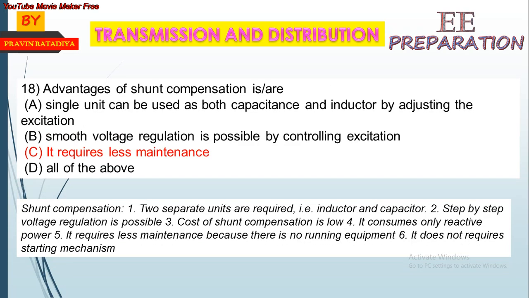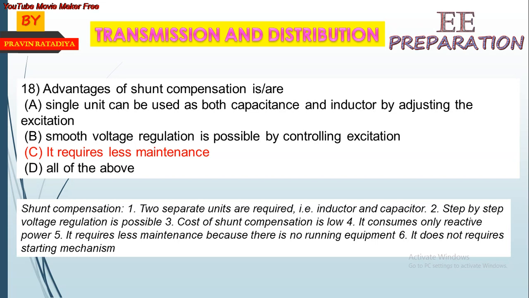Advantages of shunt compensation. What are the advantages of shunt compensation? Answer is C. It requires less maintenance. Now we see more advantages of shunt compensation. Two separate units are required, inductor and capacitor.